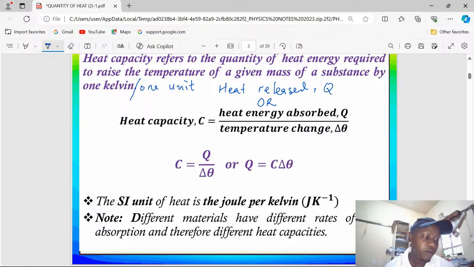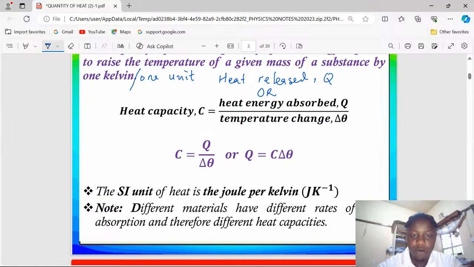We will still talk about the heat capacity. So heat capacity, capital C, will be given by the amount of heat energy divided by the change in temperature, because we want the heat energy involved in changing the temperature by 1 unit. Therefore, we must know per unit temperature how much heat energy has been involved. That is why it's the heat energy absorbed divided by the change in temperature, which might be an increase or even a decrease.